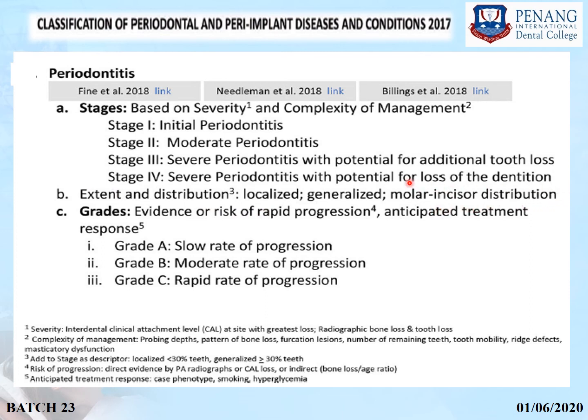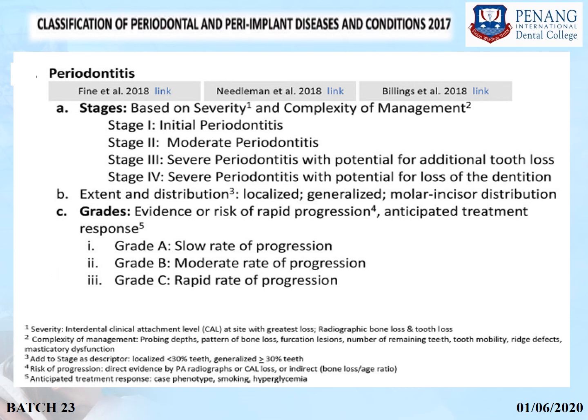They have tried to merge both chronic and aggressive periodontitis together in one classification, which will be periodontitis. More or less, this molar incisor distribution is the localized type of aggressive periodontitis. Then they have done the grading also, which is based on the evidence or risk of rapid progression and anticipated treatment responses, which can be slow rate of progression, moderate rate of progression and rapid rate of progression.